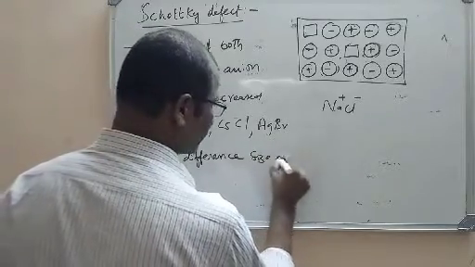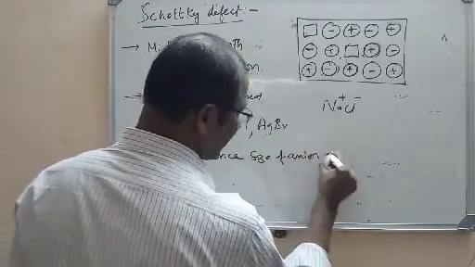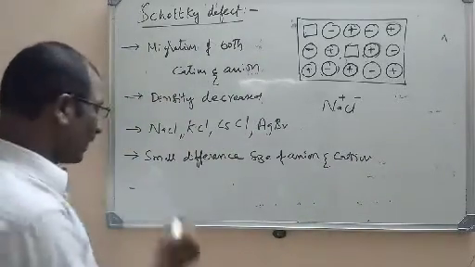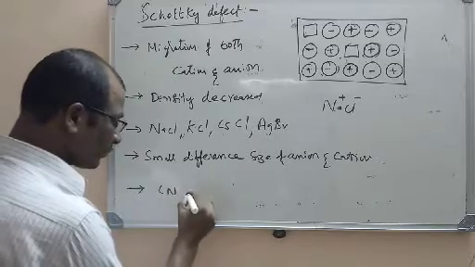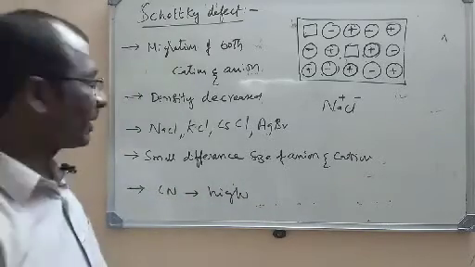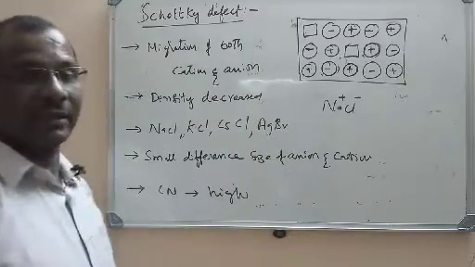The difference in size of anion and cation is small, and the coordination numbers should be high here. The ionic compounds with high coordination number will show the Schottky defect.